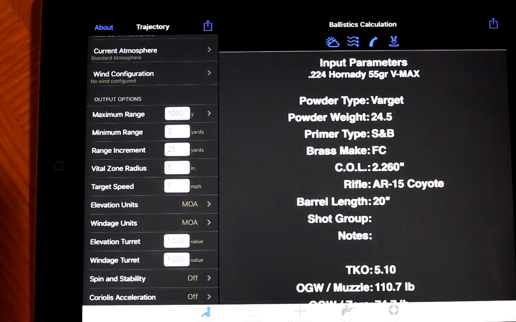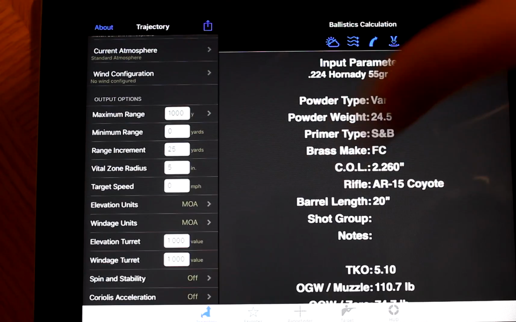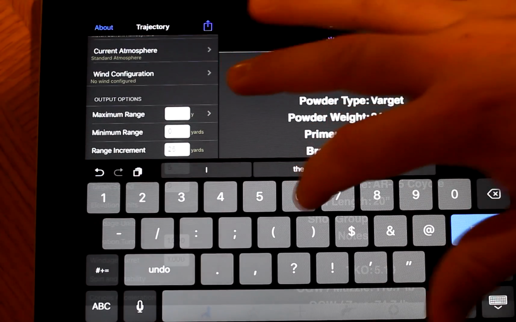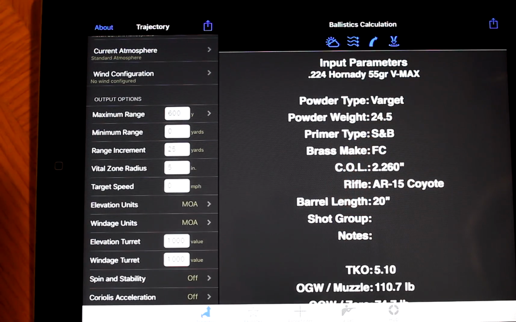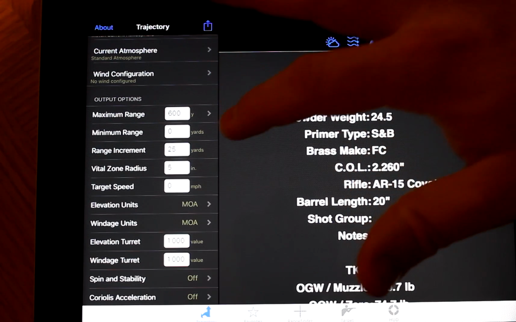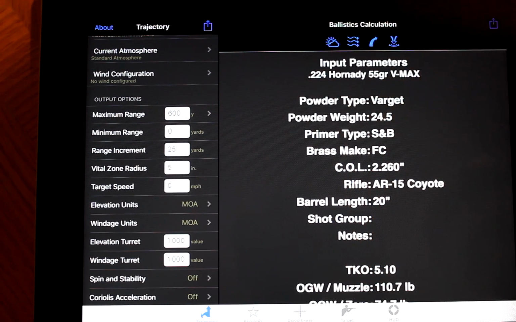Maximum range. What this is going to do is show you your ballistics chart, your bullet drop on a graph over so far of a distance. This is just setting that yardage for the axis of the graph. So I'm going to put 600 yards. And then minimum range, 0. Range increment, so this is how many points on your x-axis that you want to see the drop. I'm going to just leave it at 25 yards.